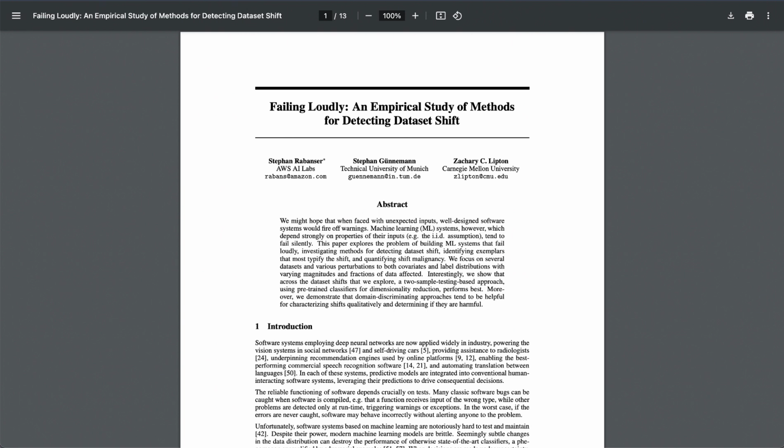Exactly. In the last part, we talked about how two-sample testing helps us compare these data sets. Right. And how we can use dimensionality reduction techniques to simplify those really complex data sets. Yeah. But the real mind blower for me was this idea of using the model's own output, its probabilities, as a kind of early warning system. Yeah, that's what we call black box shift detection, or BBSD. I'm still amazed that the model can basically tell us when the data is starting to look different. It's really elegant. Yeah. And the research we're discussing really highlights how effective that can be.